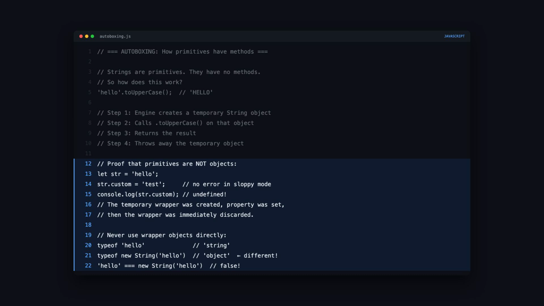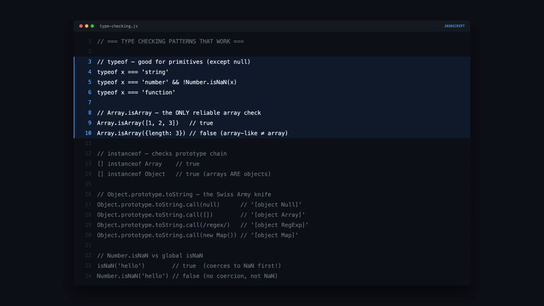And never use wrapper constructors directly. typeof the string hello returns string. typeof new String hello returns object. They're different types, and the string hello triple equals new String hello is false. The primitive and its wrapper are not the same thing.